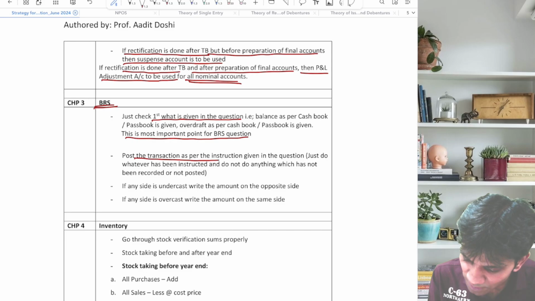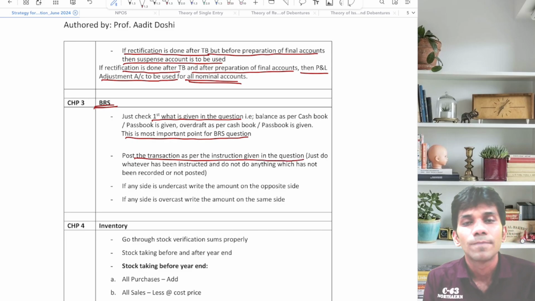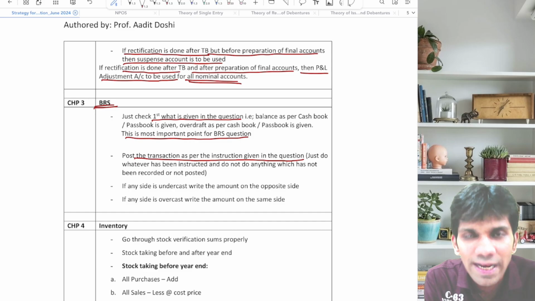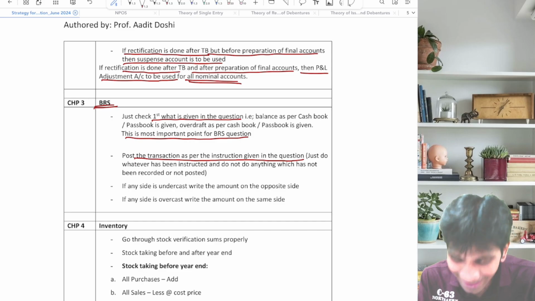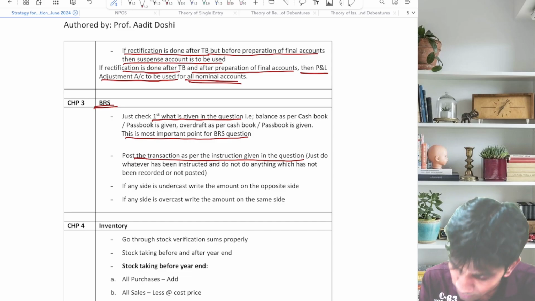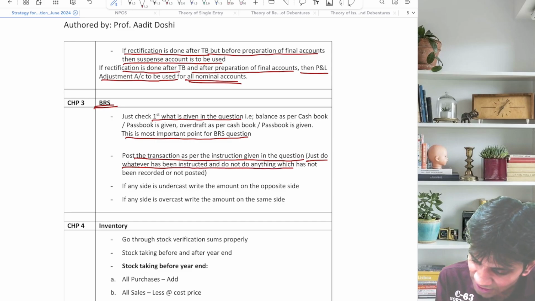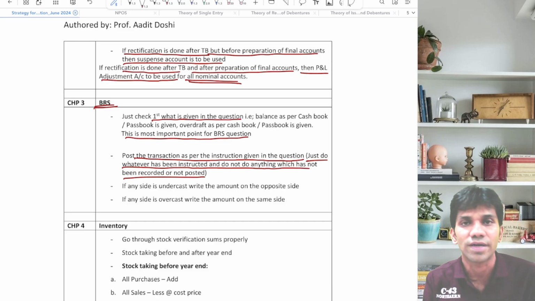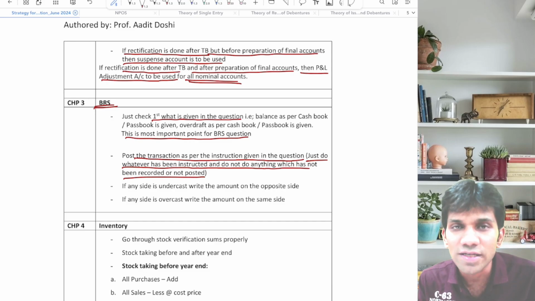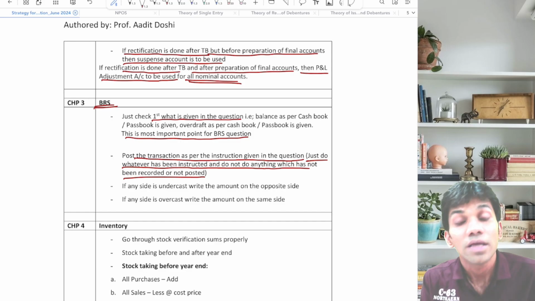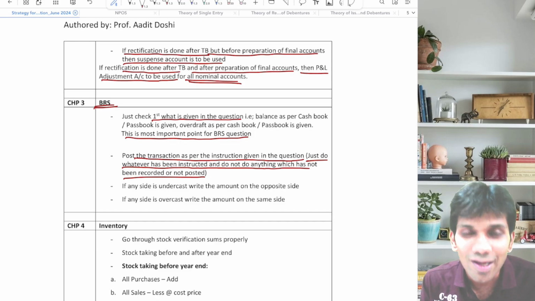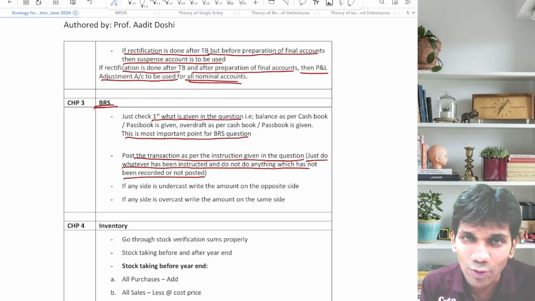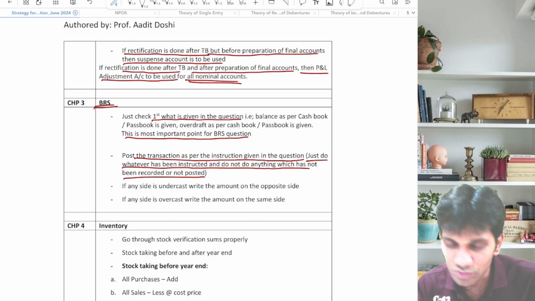Post the transactions as per the instructions given in the question, meaning record only what has happened. This is what I have taught you, students. Just do whatever has been instructed and do not do anything which has not been recorded or not posted. If the cash book is recorded, go in the cash book and record the same. If the passbook is recorded, go in the passbook and record the same. Whoever has recorded it, go to their book and record it; don't think about the opposite party.